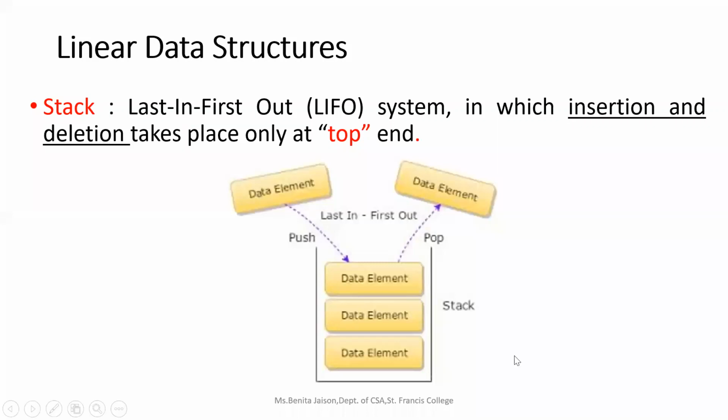Here I have shown an element inserted into the stack and an element removed from the stack at the top end. That's why the system is called last in, first out. Inserting an element into the stack is also known as push, and removing an element from the stack is also known as pop. So this is what is known as a stack.